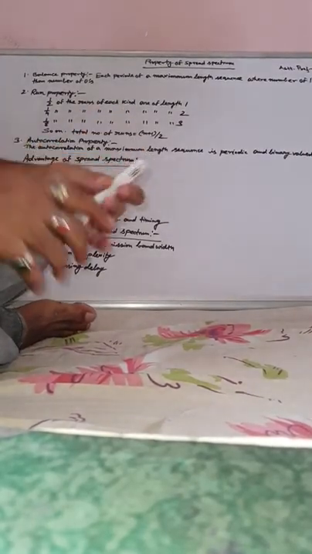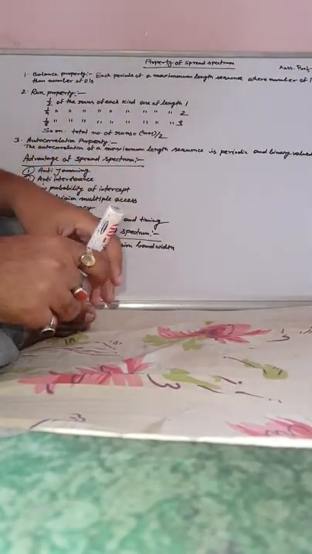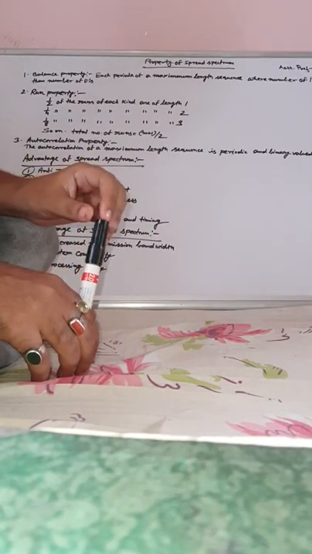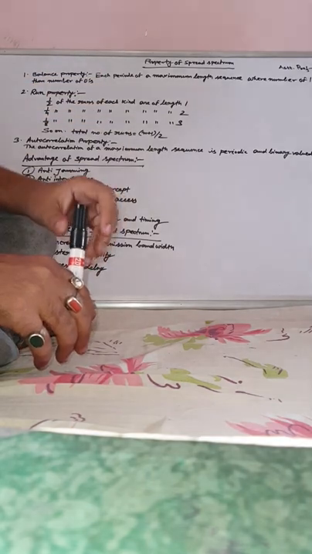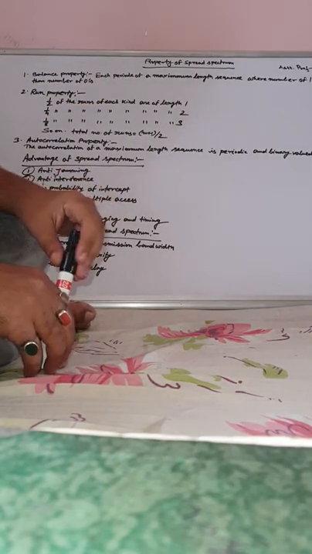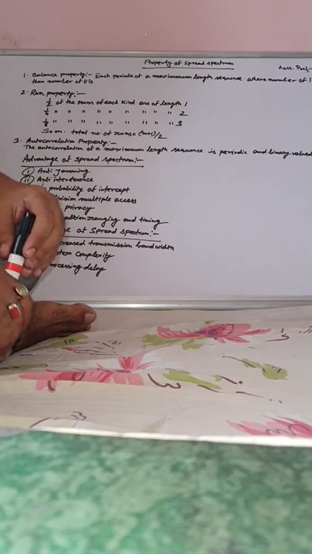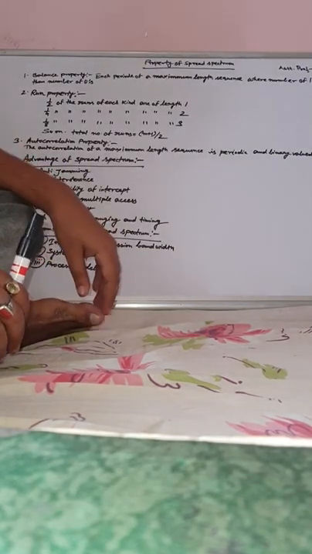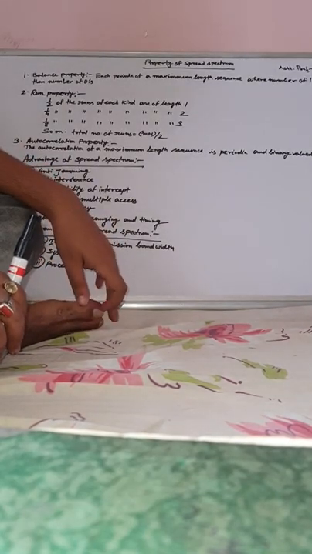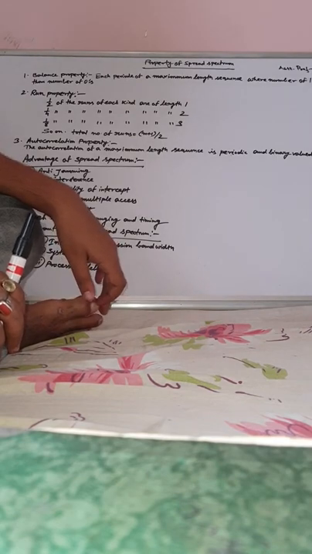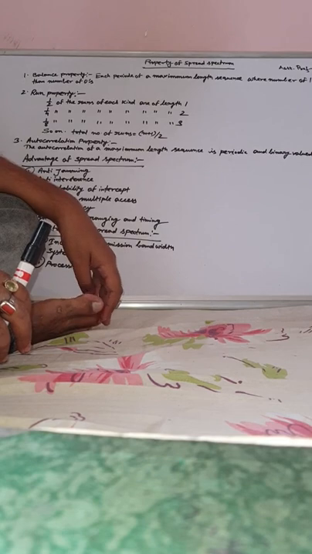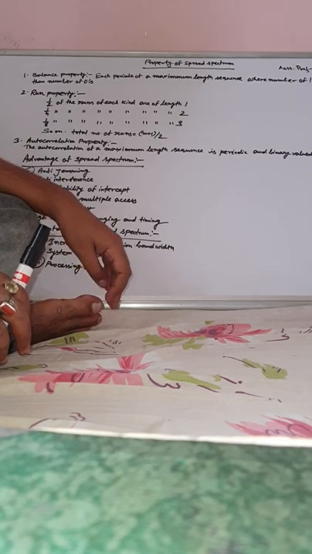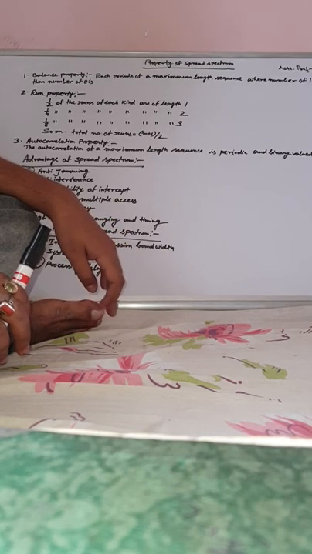So next class, this is our next class: properties of the spread spectrum, and some advantages and disadvantages of spread spectrum analysis. Whatever we have learned: FHSS generation at the transmitter, demodulation at the receiver, some basic idea about CDMA and some basic disadvantages of FHSS.